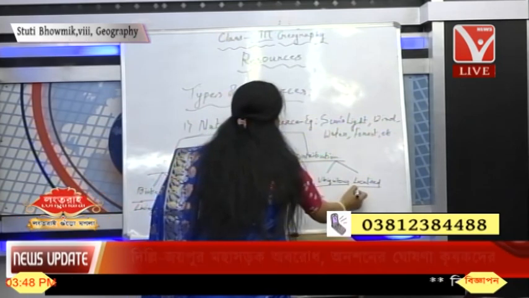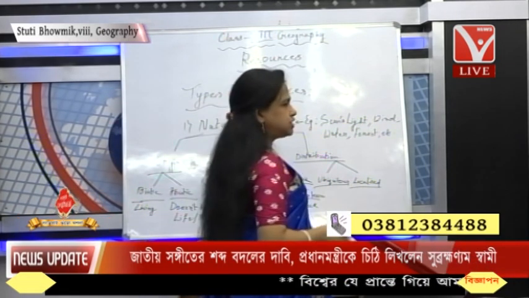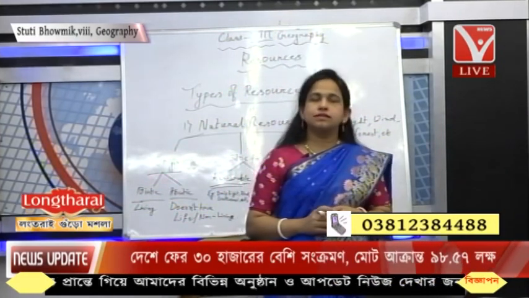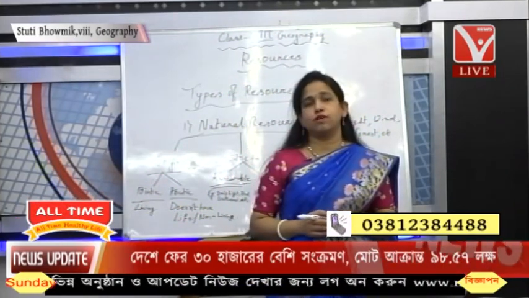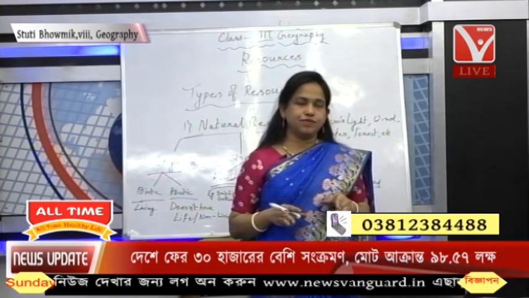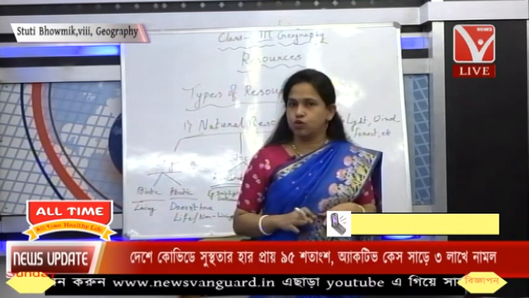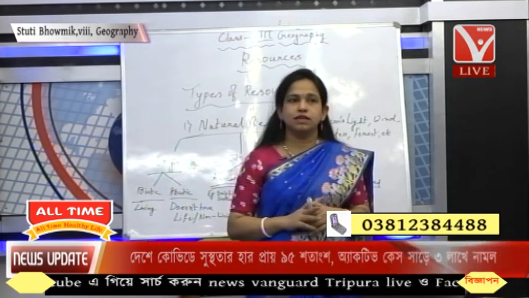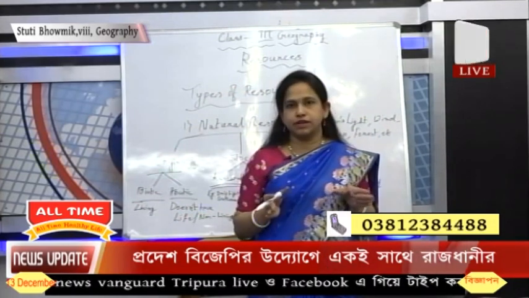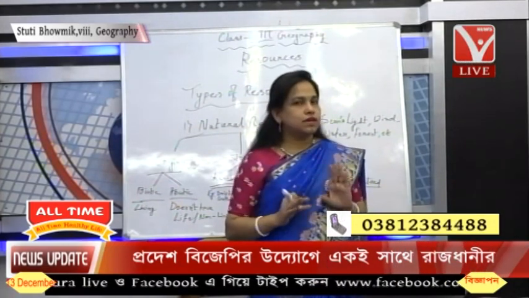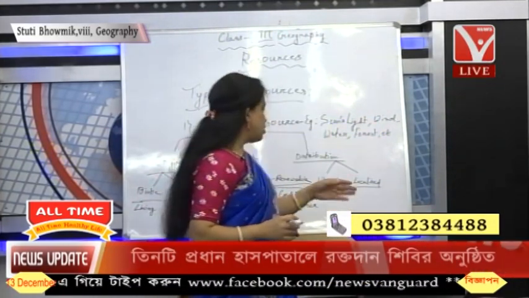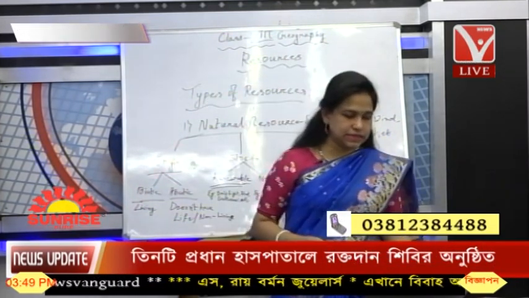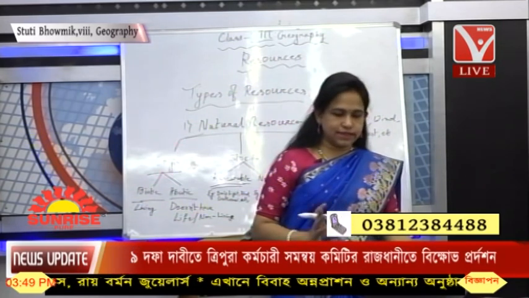Ubiquitous means those kinds of resources which are found a little bit rare, and the localized resources can be found locally in an area. When we find things very locally in our own place, it can be your place or some other place, but these are found locally in those areas. This kind of resources are called localized resources, and ubiquitous are those resources which are not found very easily.